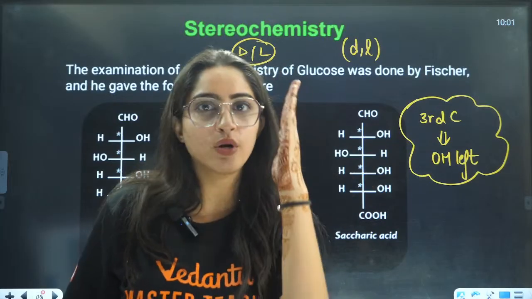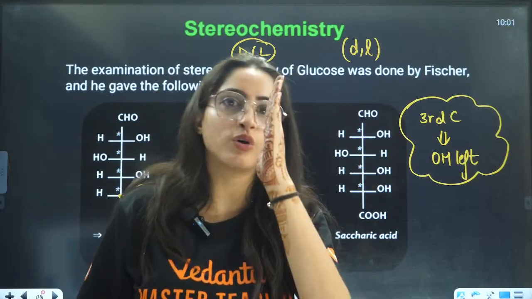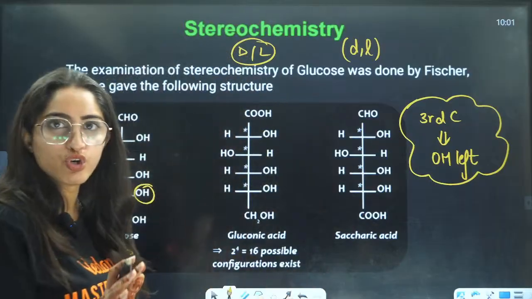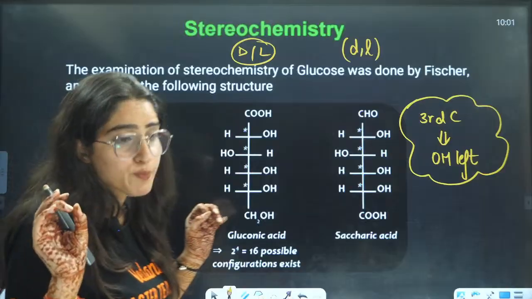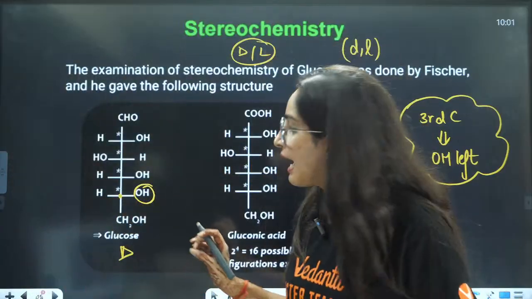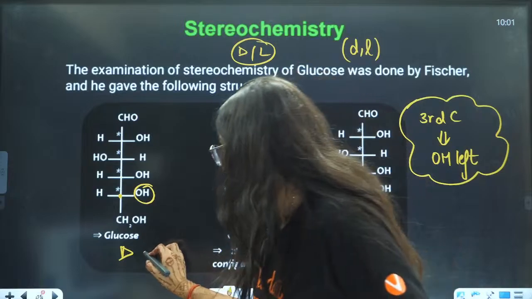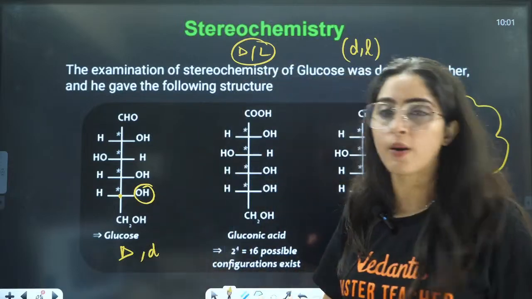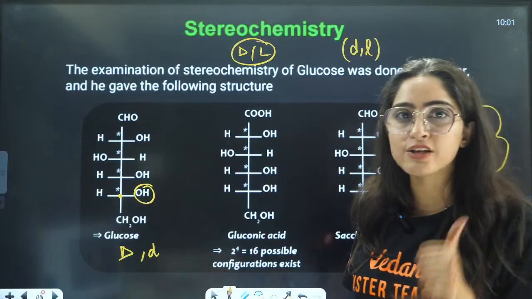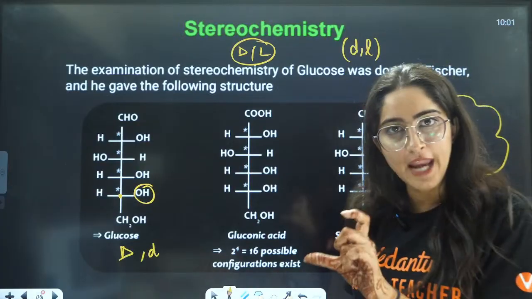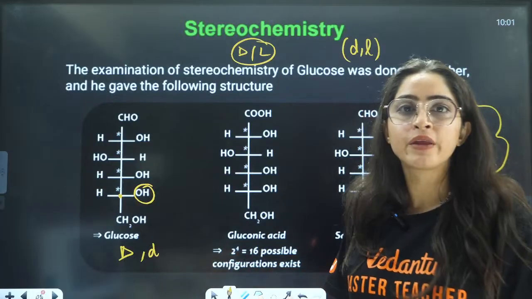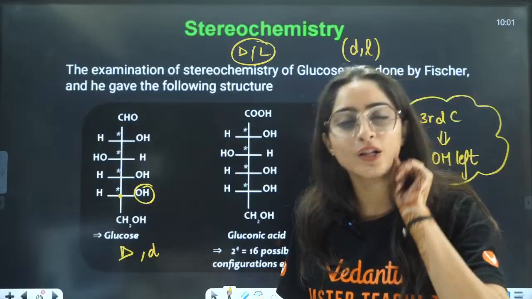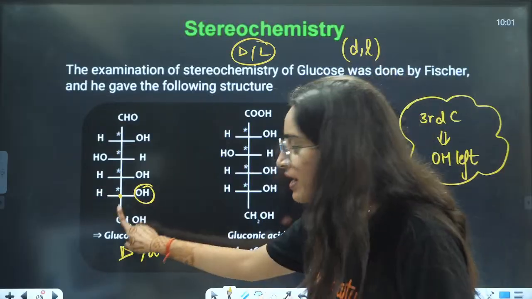Right side dextro, left side levo. Right? Okay? Understood? So here, experimentally, it is defined that your glucose is small d. It is a dextro compound. It is not a levo compound. Okay? Glucose is a dextro compound. It is dextro, that is why it is small d. It is capital D because on the last chiral carbon, the OH is on the right side.